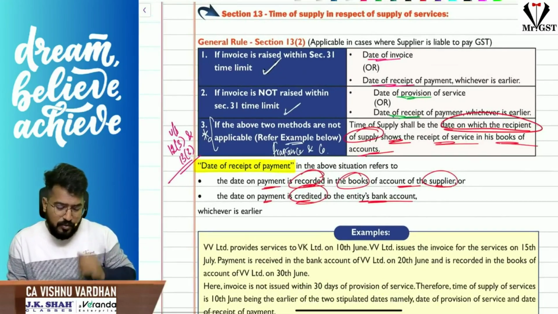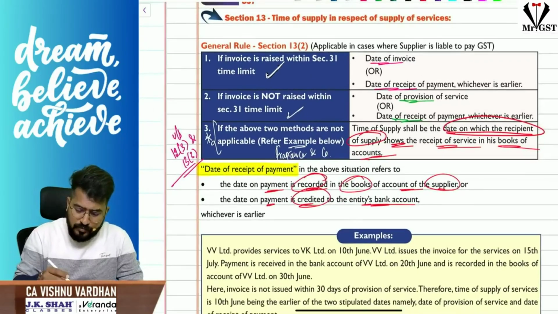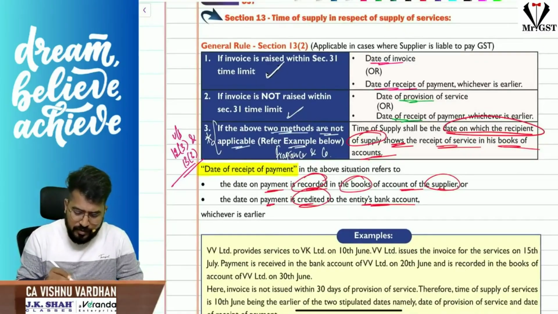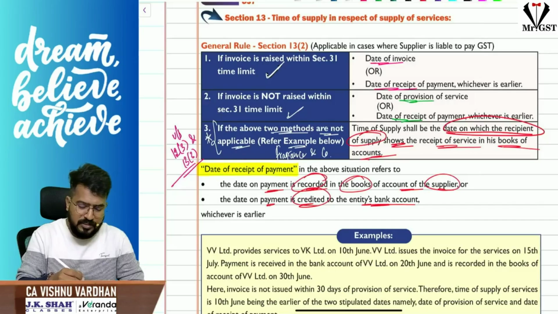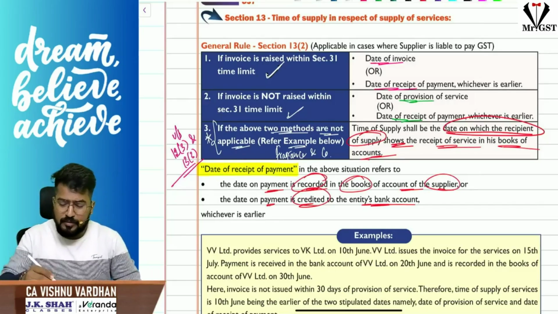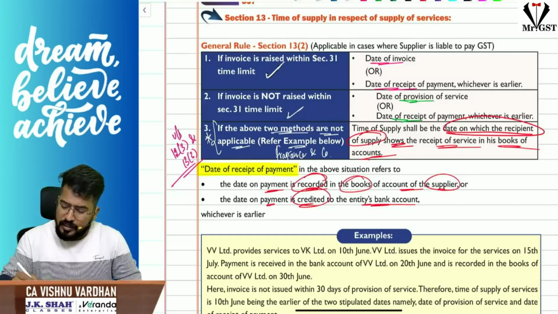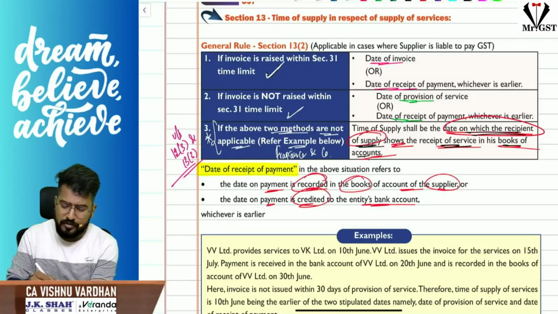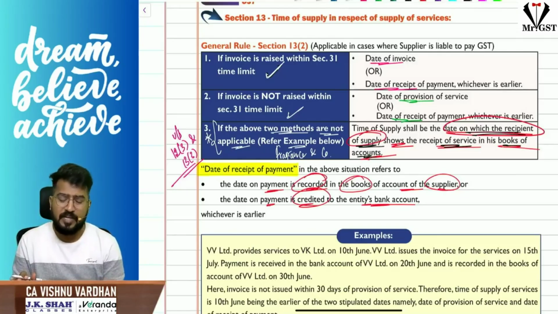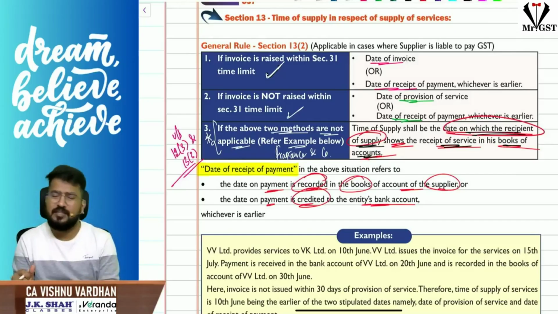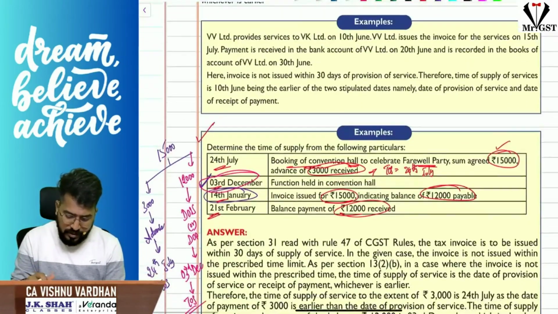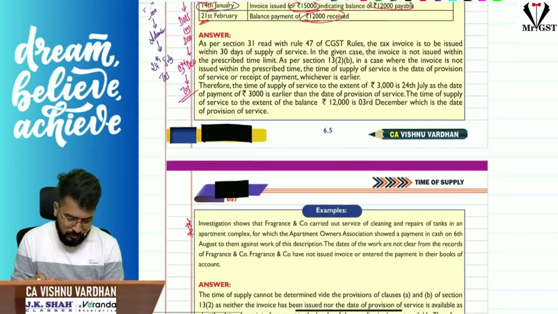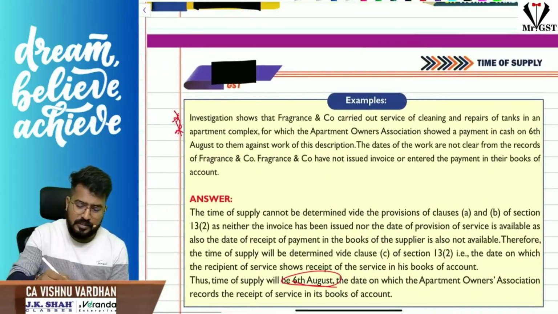Fine. So now, as I already told you under 12 subsection 3, if you are not able to identify time of supply as per the provisions given here, the time of supply will be nothing but the date of receipt, the date on which the receipt of supply has been entered in the books of accounts of the recipient will be taken as time of supply. Clear? So I repeat, there is one example, fragrance and co, that you can just go through.